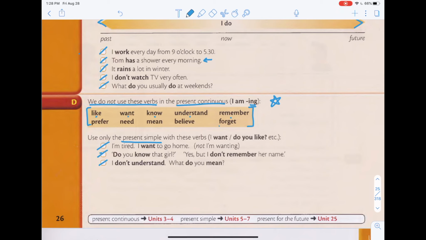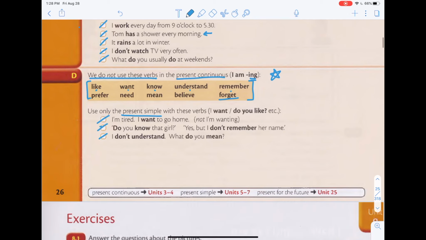For example, the word forget. Sometimes we use a sentence or we say something like this. Are you forgetting something? Okay, this is not wrong. It is not wrong for you to say this. This is a figure of speech, sort of like people talk. And when people talk, they say it like this. Are you forgetting something? So even though forget, they say that you cannot use with ing. In certain situations, especially right now, you can.